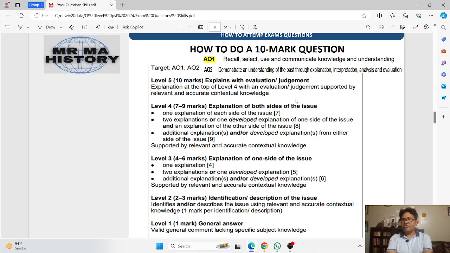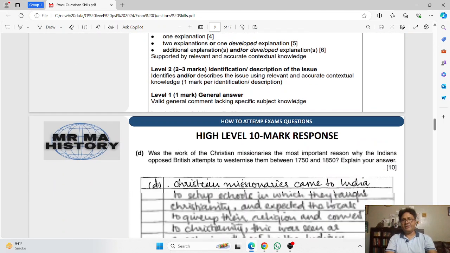In the same manner, you have to look at both sides of the argument that are required for the question, and then in the end you have to highlight which view you support the most and why, and that would be your judgment, in the same manner as the judge does in the courtroom.